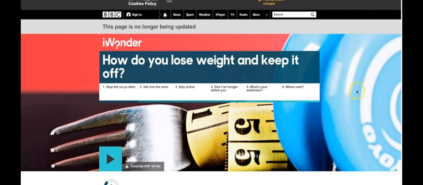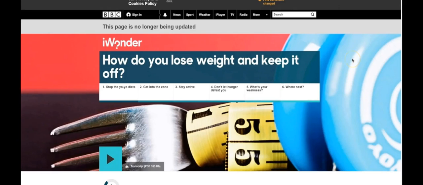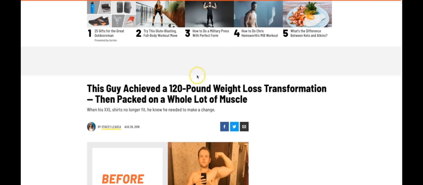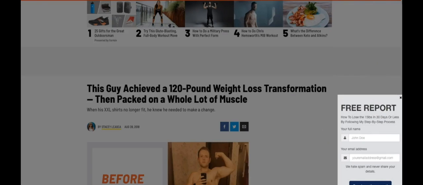Okay, so if someone closes it out, boom, it won't show up again. And I've got it set up that way so that it doesn't annoy the user, but it can still generate some great leads. Here's another one showing up on Men's Health, and you can see right there, boom, once my mouse goes to exit, that pop-up shows up to generate those leads.